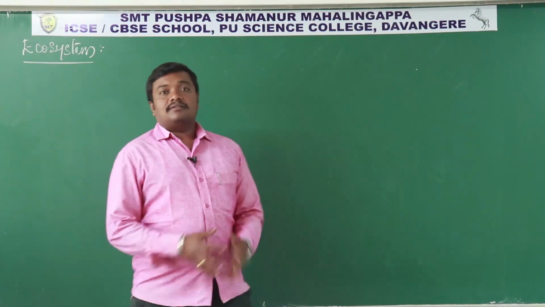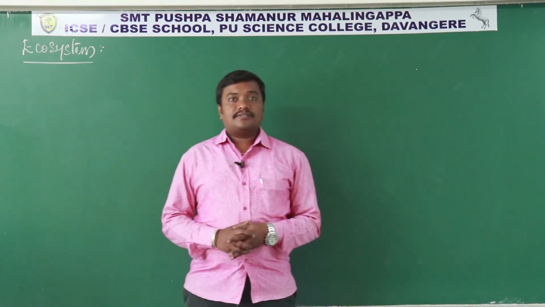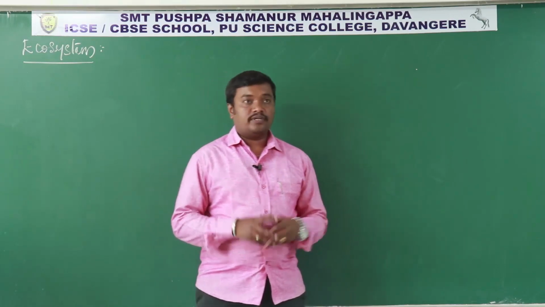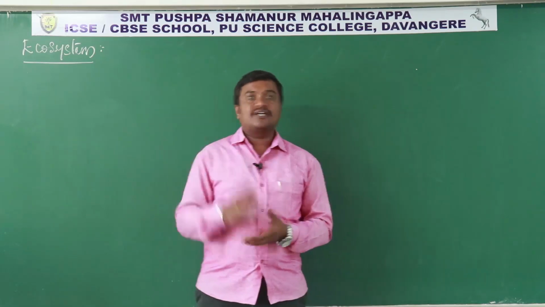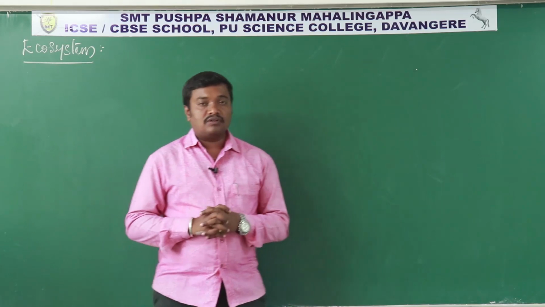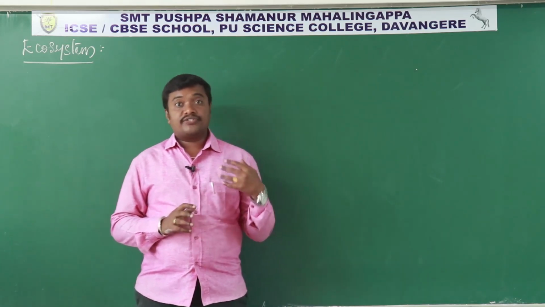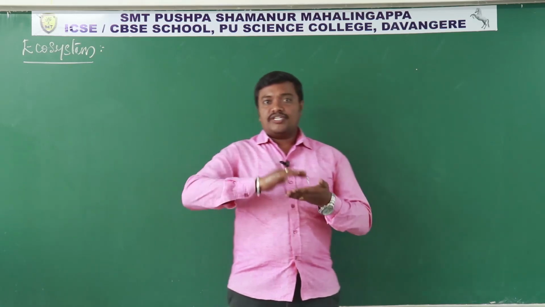Hi everybody. In the previous class, under the ecosystem, we discussed energy flow. Energy flow is the flow of energy from producers to consumers, the different levels of consumers, and it always follows one law called the 10% law. Under that 10% law only the energy flows.